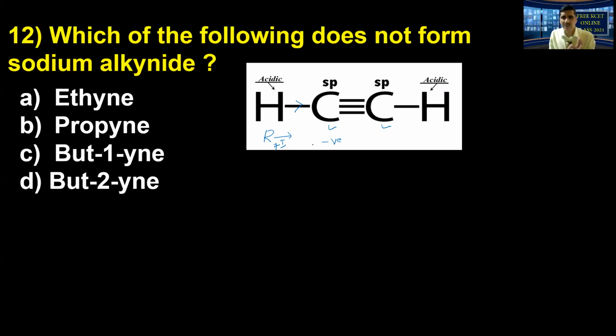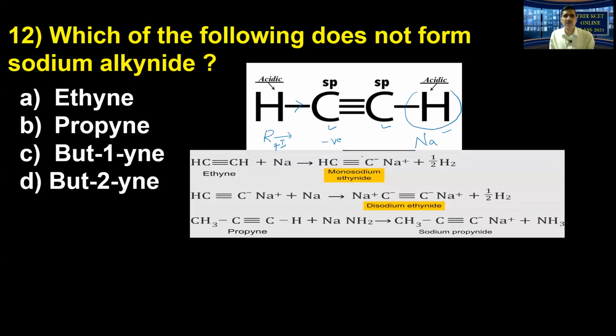Now since the hydrogen is acidic, you can carry out the reaction with a base like sodium. So the hydrogen bonded to the carbon atom of the carbon-carbon triple bond can be removed in the form of hydrogen. This is the most important reaction of alkynes with bases. The resulting salt we call sodium ethanide from ethyne, for example sodium propanide, sodium butanide. So we call it sodium alkynide. Look at this, monosodium, disodium by removing 2 hydrogen atoms from ethyne. Propyne has one acidic hydrogen, and you can get sodium propanide.